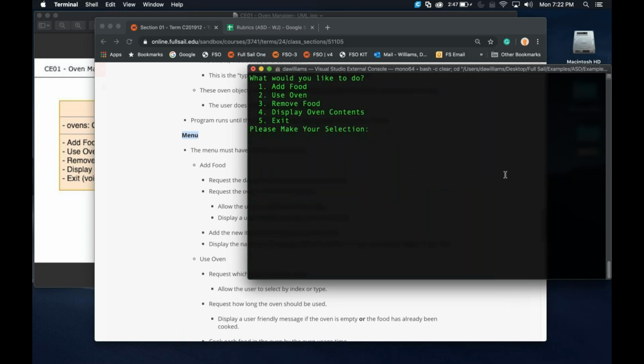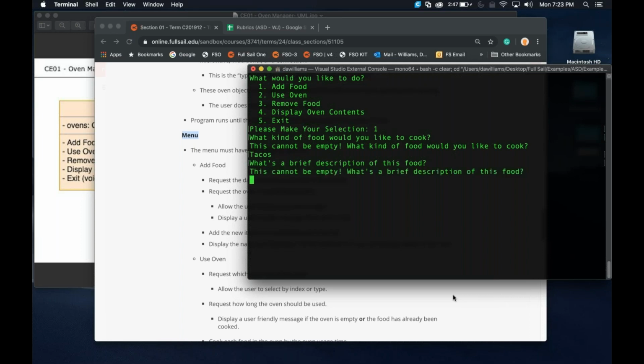Okay, so now we're finally at the add the food, which is the first one. So now what we're going to do is add that food, and it's going to ask what kind you want to cook, right? So I'm going to try to first leave it blank. So it says, help, can't be blank, and then it restates that question, what kind of food do you want to cook? And I'm going to say, I'm going to cook some tacos. Brief description, I'm going to leave blank. Can't be blank. I'm going to put tasty tacos.